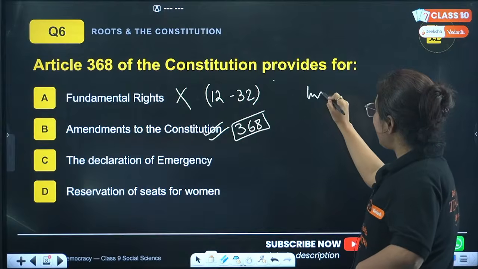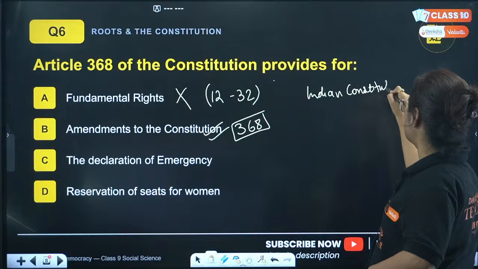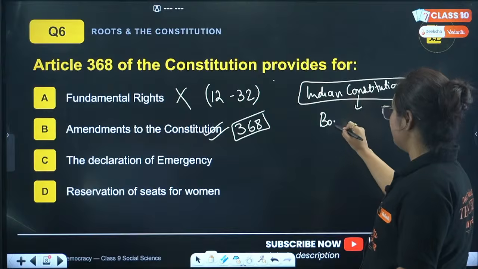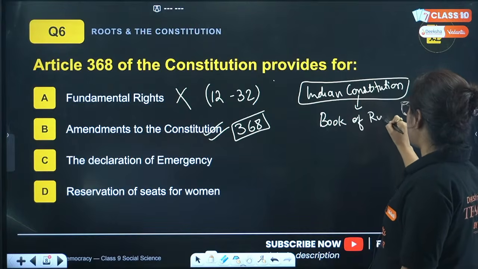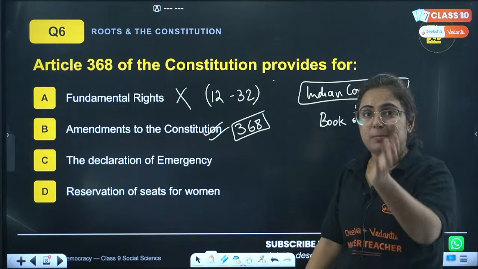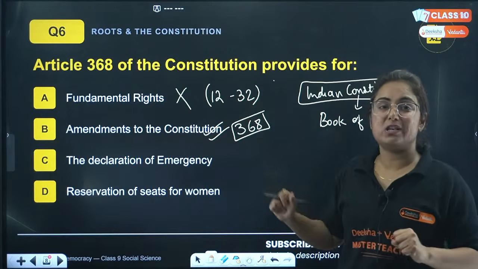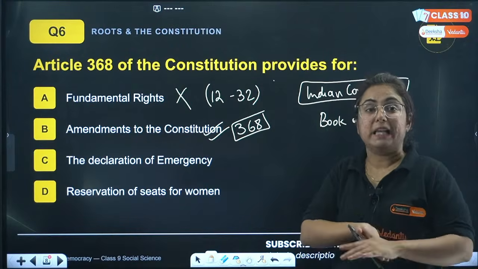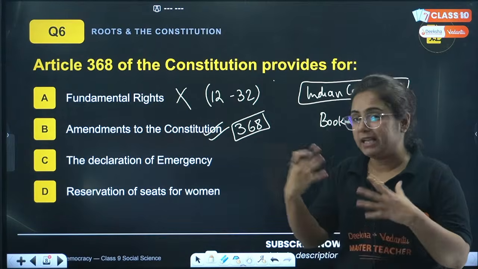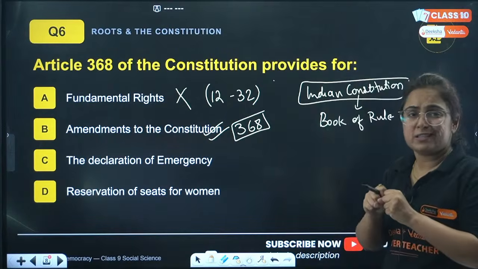So, bacha, we have a constitution for India, popularly known as the Indian Constitution. What is a constitution if someone doesn't know? So, it is the book of rules, the book of rules according to which a nation is being ruled. The governments are being told that this is the way you have to work. The rights given to the people in this constitution, the duties told to the people in this constitution, so that government cannot take advantage of the citizens of India. Everything in this book of rules is written and it is known as the Indian Constitution.